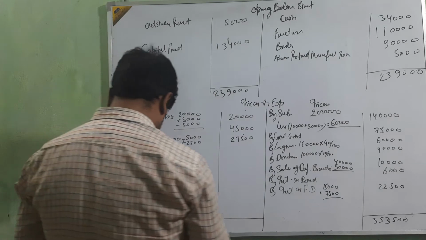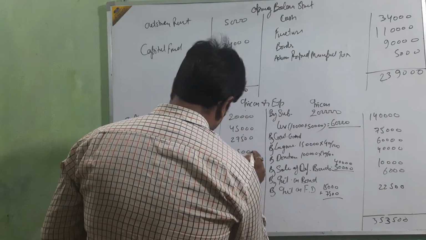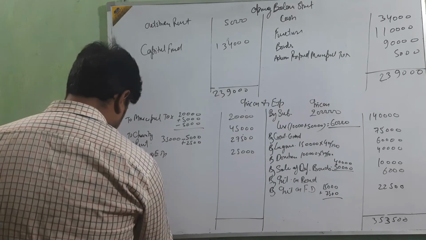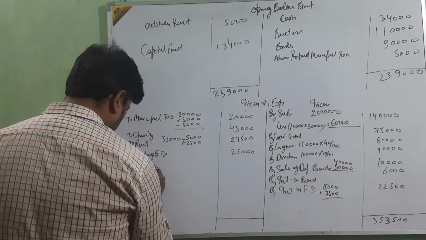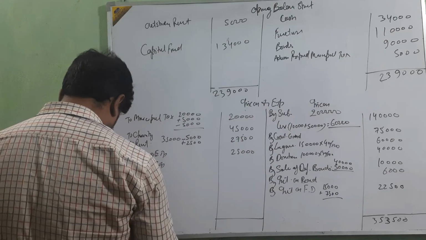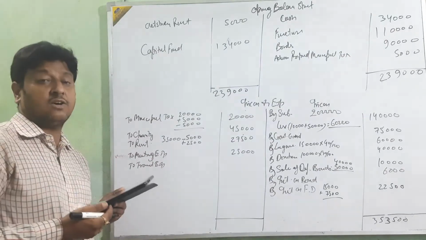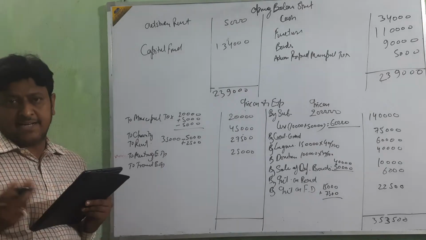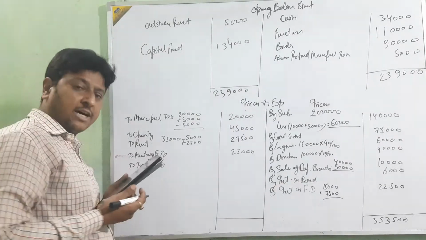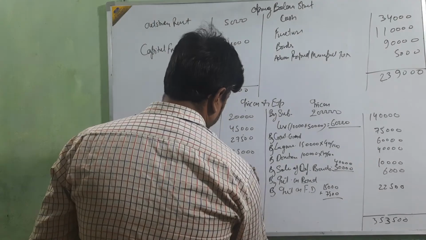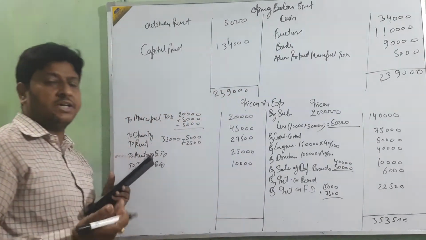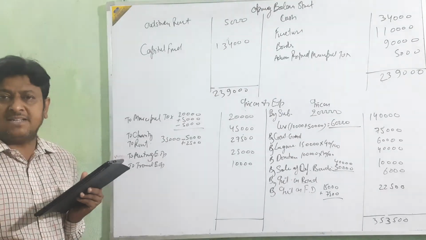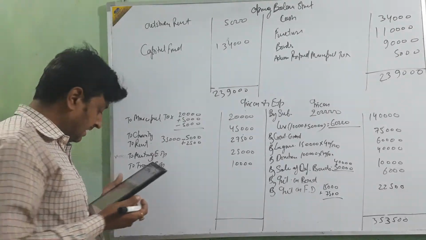Meeting expenses 25,000. Then tournament expense. Just see, tournament expense is 60,000 and tournament fund or tournament donation is 50,000. 10,000 more expense, so only 10,000 we are going to show here. Okay beta, if the expense is more than the fund or donation, then we are only showing the difference of expense.